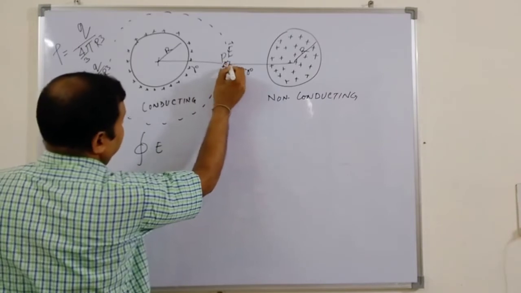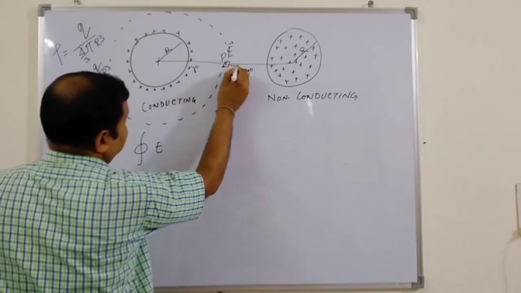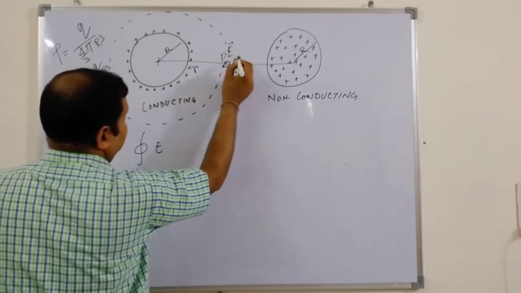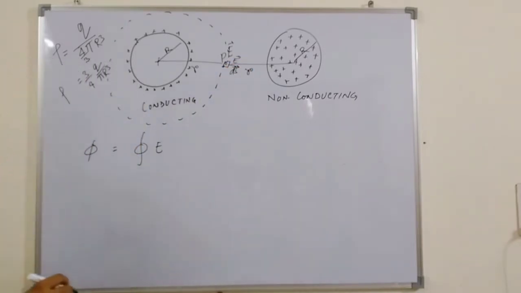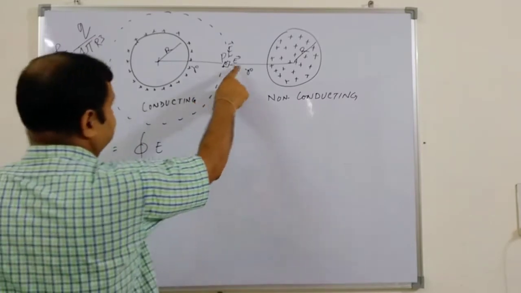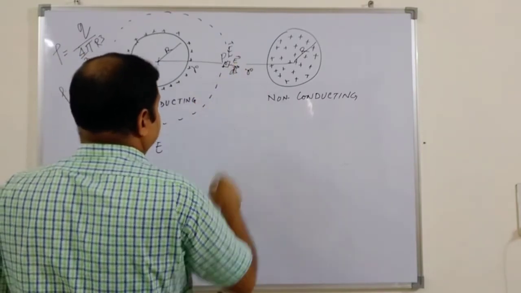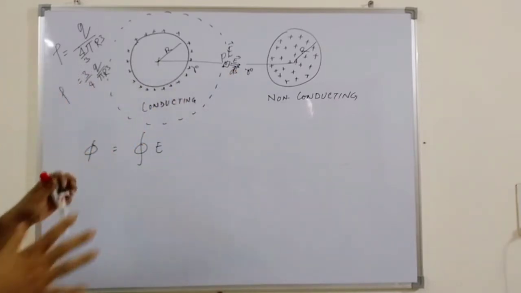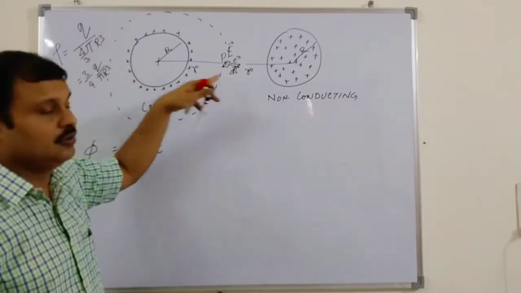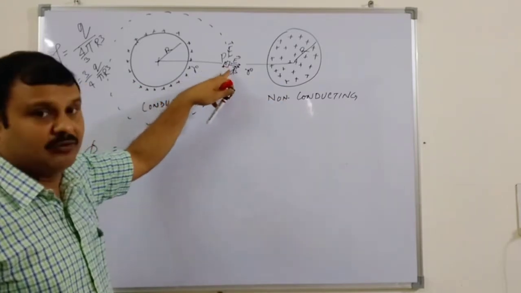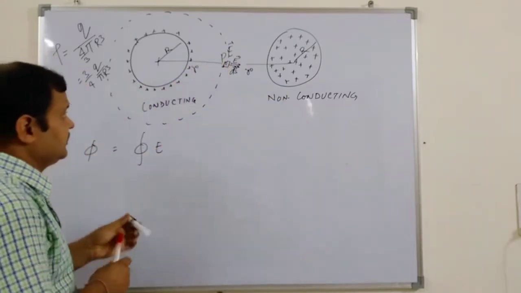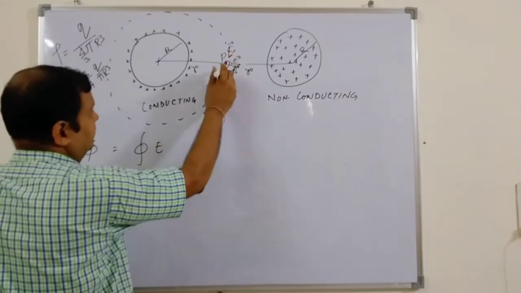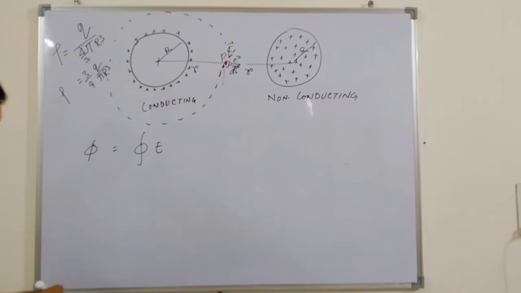Suppose this is the area vector dS, and the electrical field here is E. E and dS are both parallel because, as you know, for a sphere all are radially outwards, and the surface vector is normal to the tangent of the surface, if you remember the earlier classes.